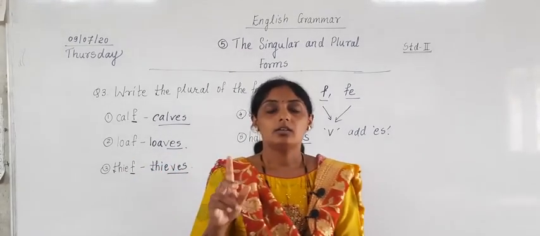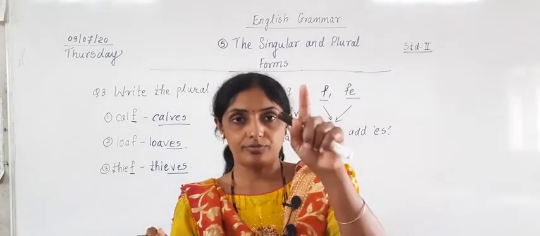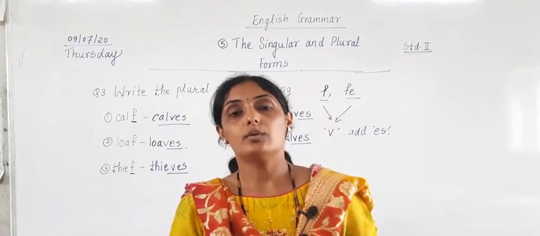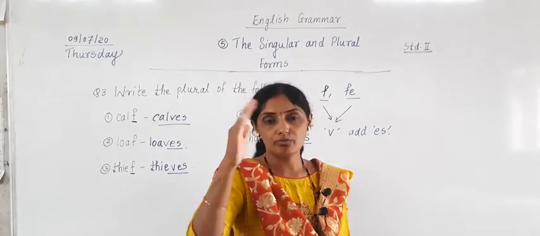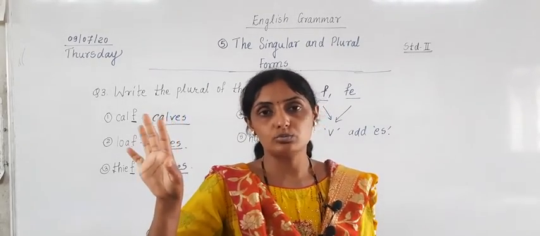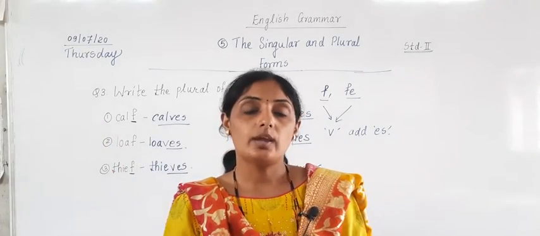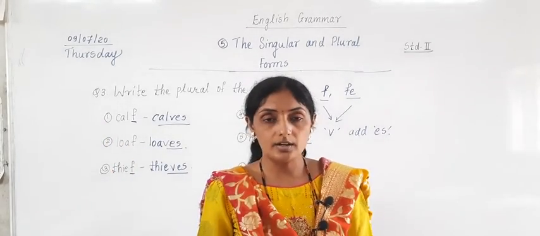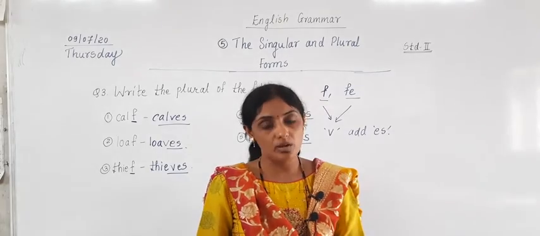Correct? If the words are ending with a consonant plus Y, we have to remove that Y, add I instead, and add ES to that spelling. In this way we have learned singular forms and plural forms.